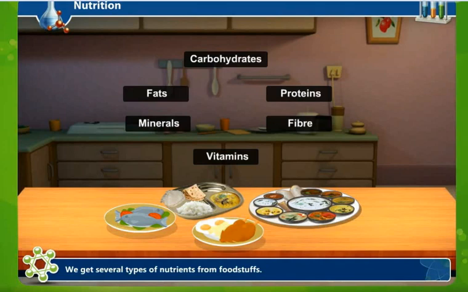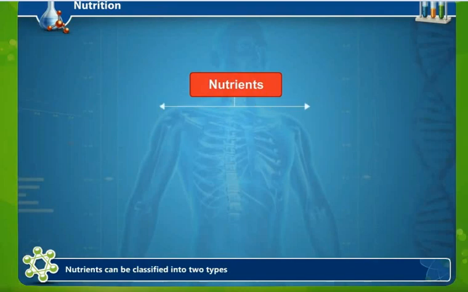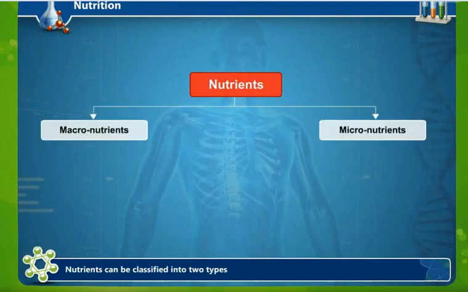Now we get several types of nutrients from foodstuffs. A balanced diet consists of the correct quantity as well as quality of carbohydrates, proteins, fats, minerals, vitamins and fiber. These are nutrients which help us to supplement our body processes.